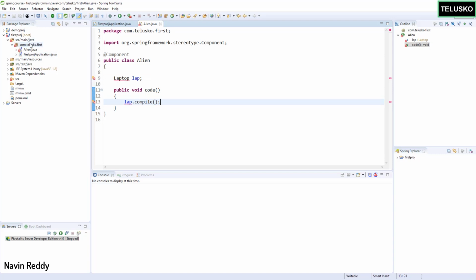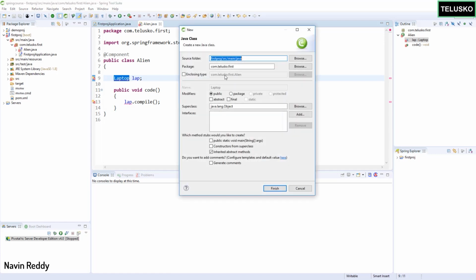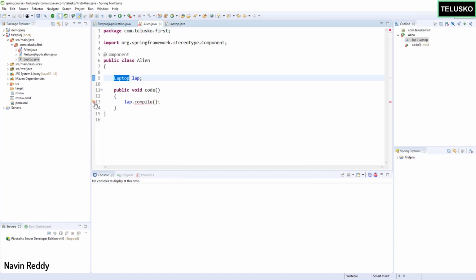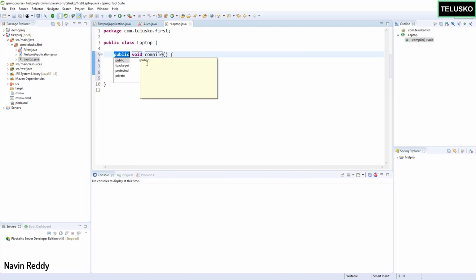Of course, you can right click here and create a Laptop class. Let me just use a shortcut for IDEs. Let's click here and say, hey, create a Laptop class for me. And you can see it will create a Laptop class for you. That's a very simple class. Go back to Alien. You can see we also have an issue with the compile. So I will click here and say create a compile method, and job is done.